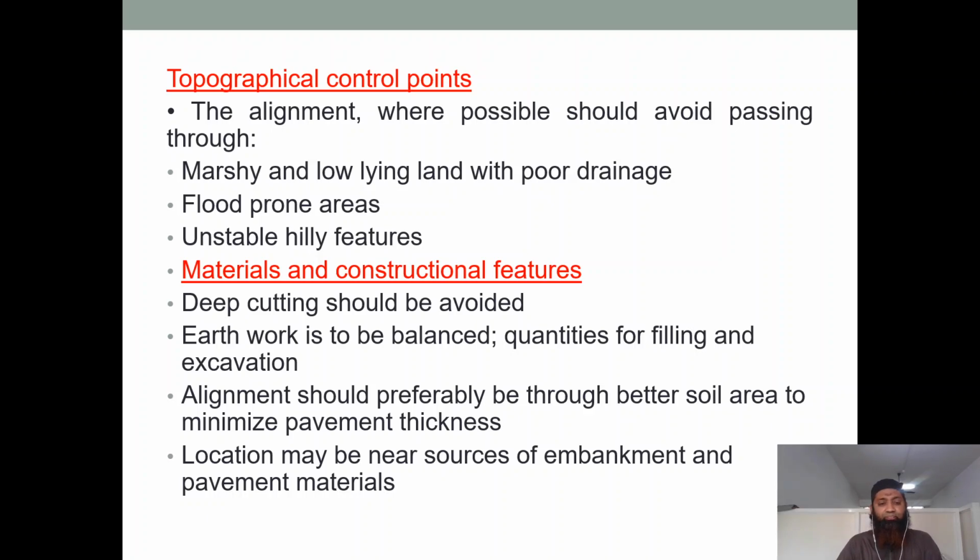So this is seen. You can see alignment should preferably be through better soil area to minimize pavement thickness. If better soil is there, pavement thickness can be decreased. As I had told you, if at the bottom the subgrade soil is hard, in those situations we can come up with a thinner slab. Location may be near sources of embankment and pavement materials. As I had told you, the location should be easy, and whatever the requirements are, they should be set up very close to where people are marking the highway alignment.